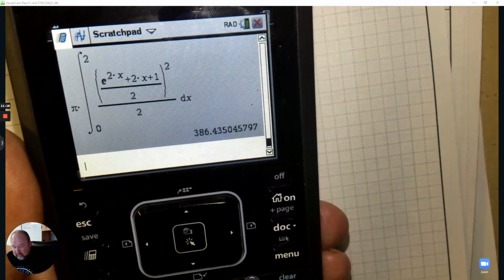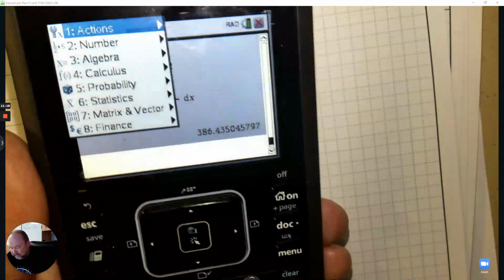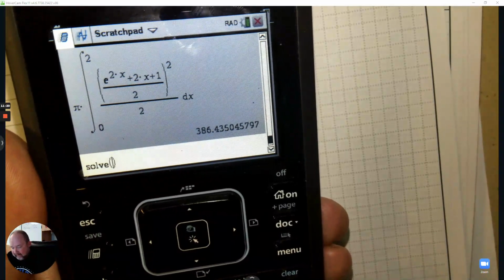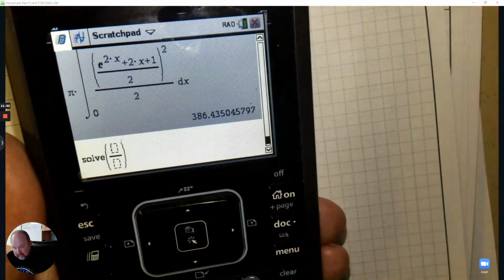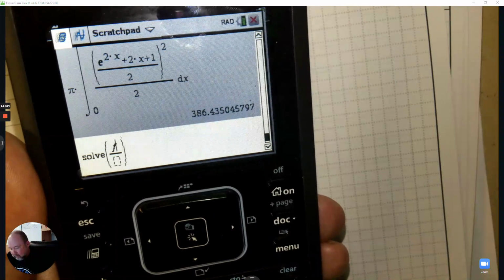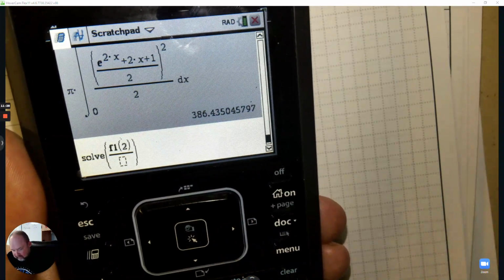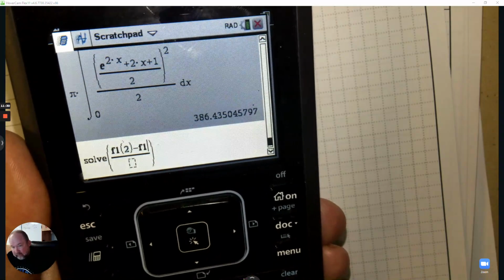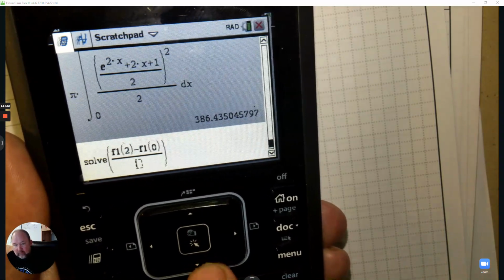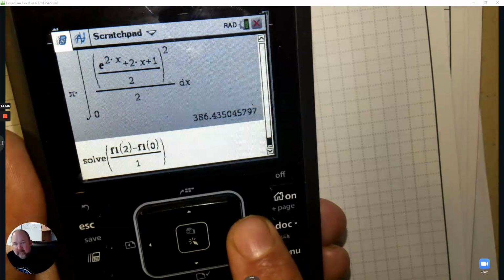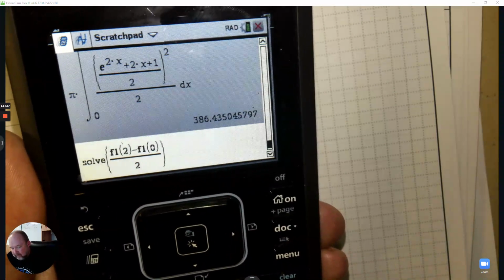So I'm going to go menu, algebra, solve. And then I'm going to have a fraction. On top of the fraction is going to be f1 at 2 subtract f1 at 0, right? That's the AROC, over 2 minus 0, or just 2. We can type it in so you can really see it.